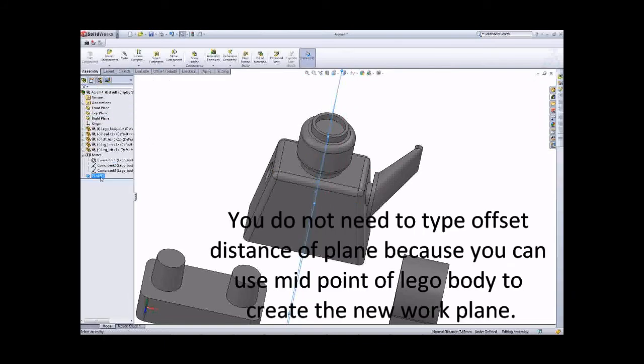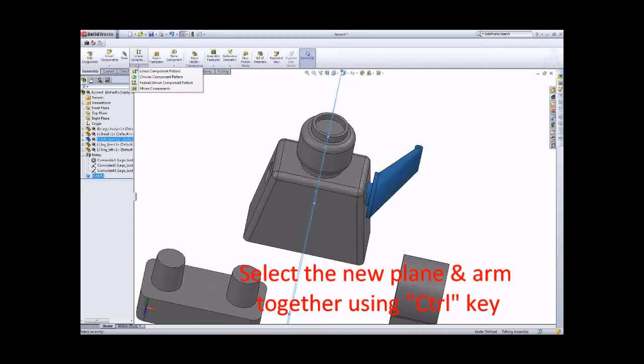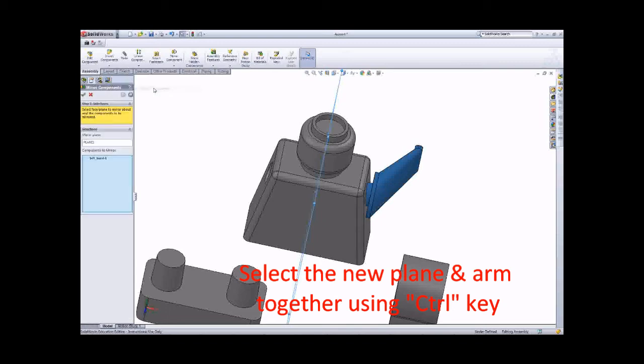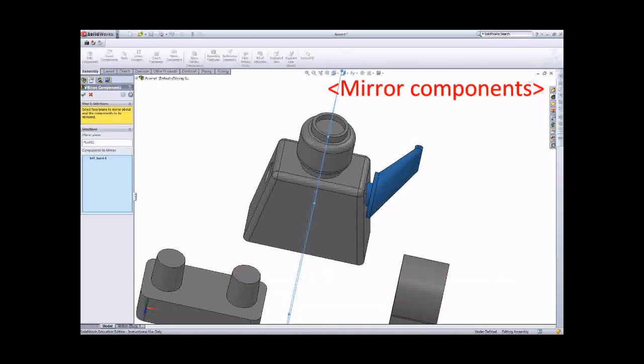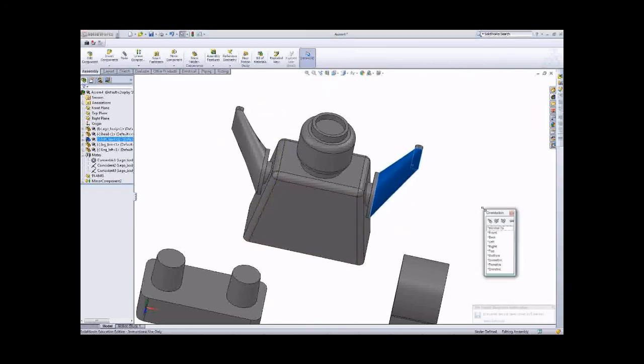So the work plane one should be in the middle of your body, and then you can use Control on your keyboard and then press the component here, and then use mirror component, and then just click OK to finish. And then you can see that one, you can use the mirror.